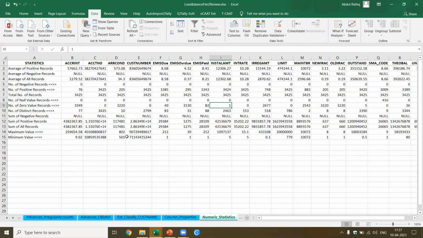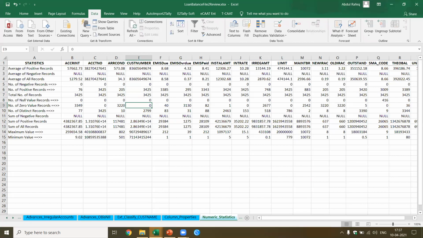this is the numeric statistics. I'm not going through all the columns. You can go through it. It just gives you an idea. See limit, maintain branch, all this. But you should know the meaning of all these columns. And that's where, as I said, an auditor prepares by preparing the data for analytics.